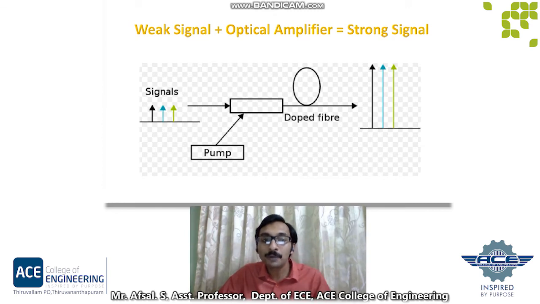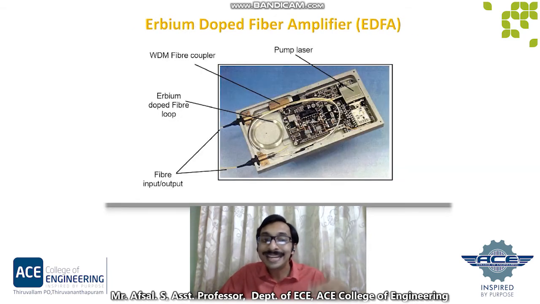The different types of optical amplifiers are semiconductor optical amplifiers and erbium doped fiber amplifiers or EDFAs. Among these, the most commonly used optical amplifiers are erbium doped fiber amplifiers. The EDFA has a fiber whose core region is heavily doped with erbium ions. The erbium ions have several important properties that make it an excellent choice for an optical amplifier. Erbium doped fiber amplifier works on the principle of stimulated emission of radiations.